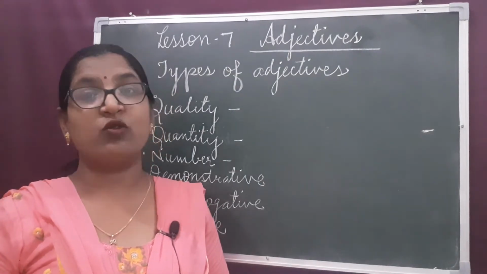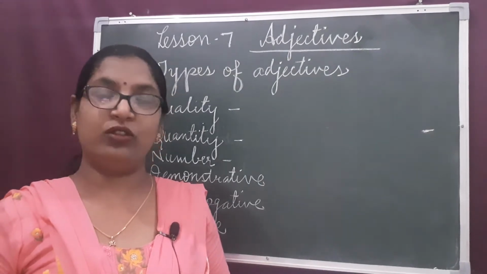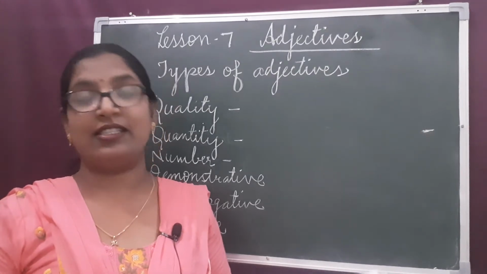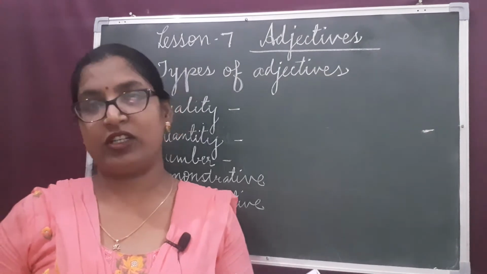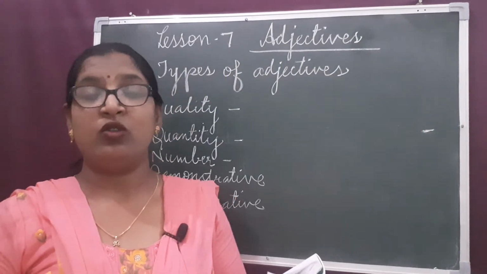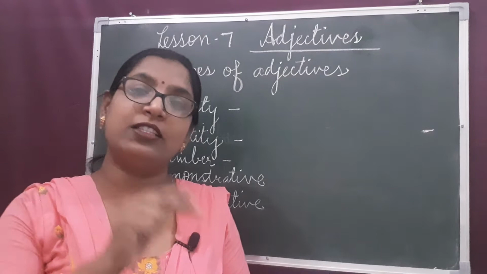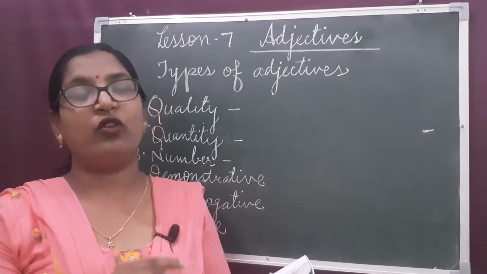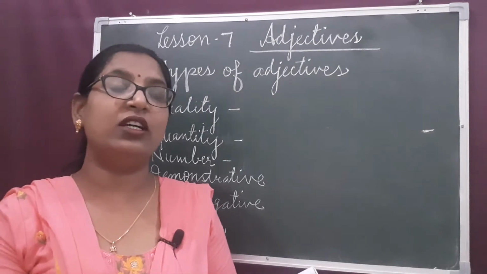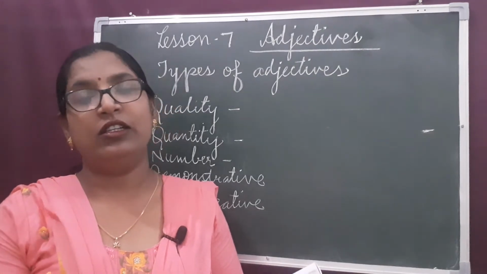If we ask what kind of a noun, the answer we get is an adjective of quality. When we ask about the noun, what kind of noun is this? Whatever is the answer, that is the adjective. Adjective of quality tells us about the quality of a noun.